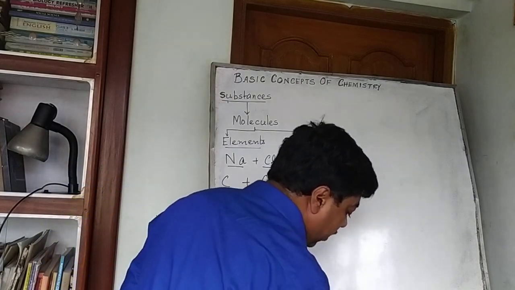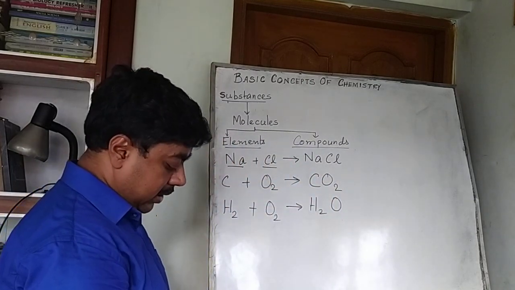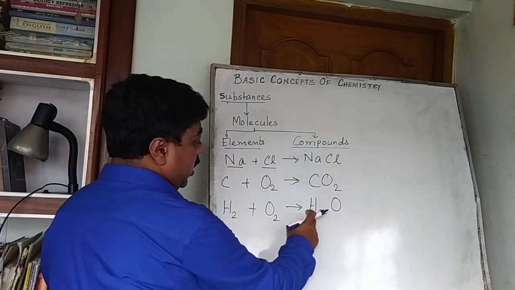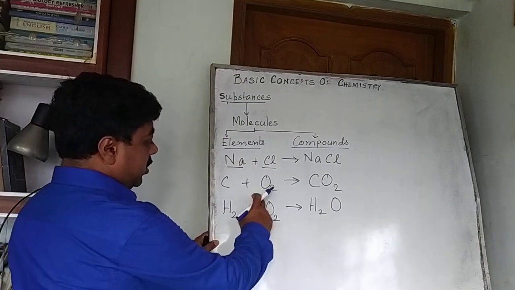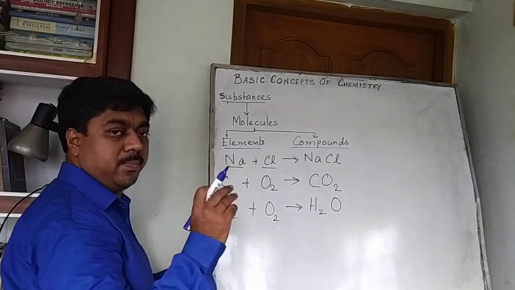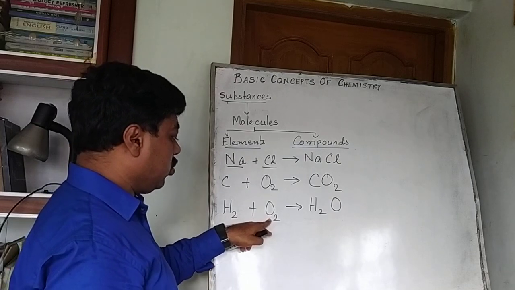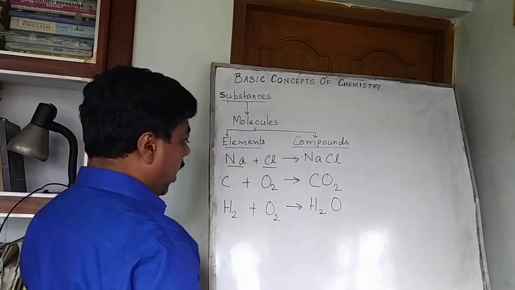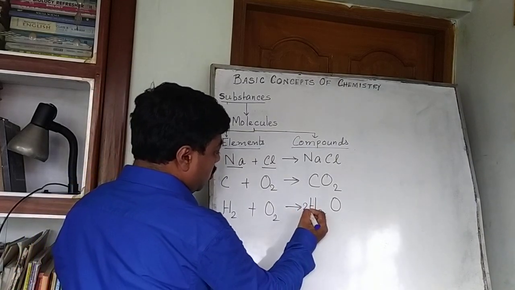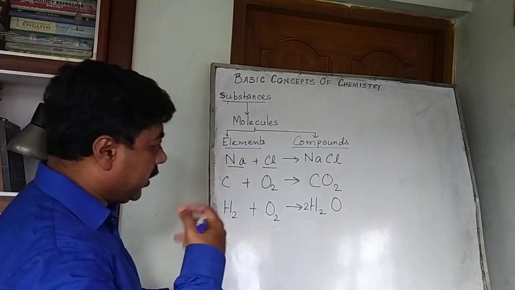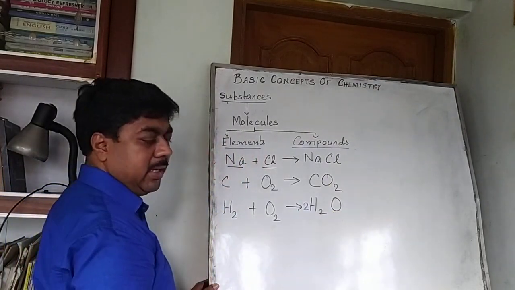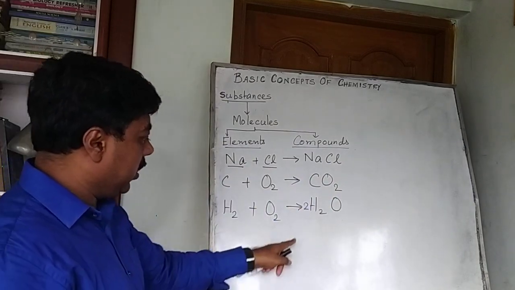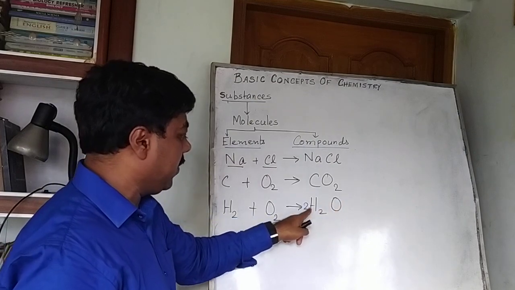Now how to balance? Already balancing you have seen in earlier classes. Here also hydrogen 2, here 2, that's not a problem. Oxygen 2 and here 1, it is the problem. So oxygen 2 we cannot decrease, we have to increase the number of atoms of oxygen here. So how to increase it? We can write 2. As I have told you before also, we cannot make any suffix behind. We can write the number in front of the molecule. So it will show that oxygen atom has become 2.